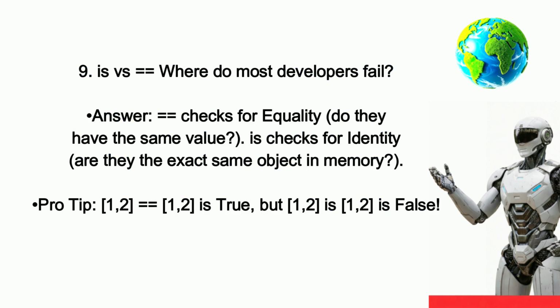9. is versus ==. Where do most developers fail? Answer: == checks for equality. Do they have the same value? is checks for identity. Are they the exact same object in memory? Pro tip: [1, 2] == [1, 2] is True, but [1, 2] is [1, 2] is False.